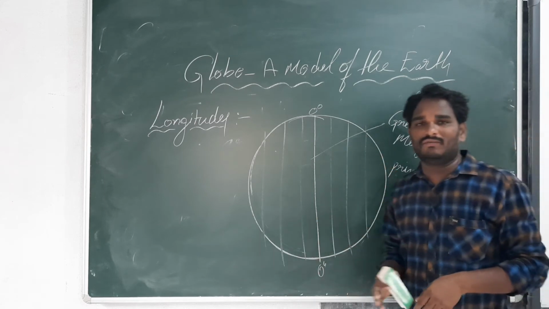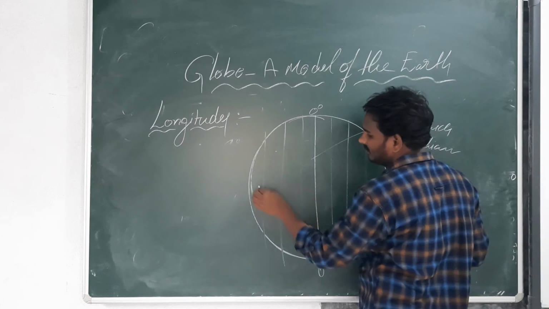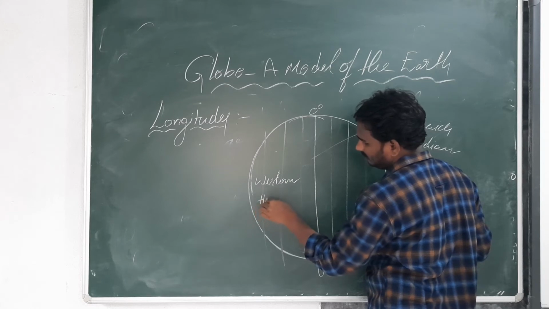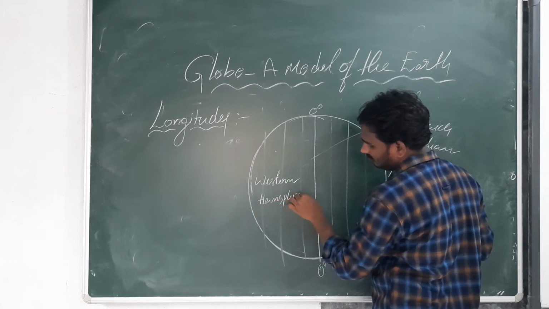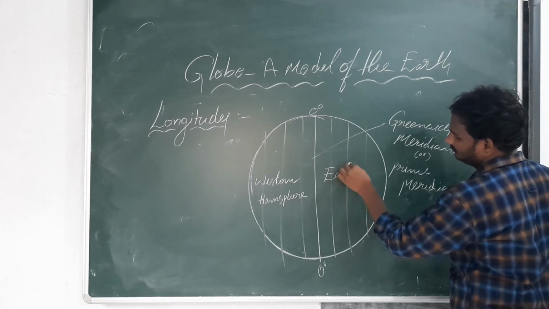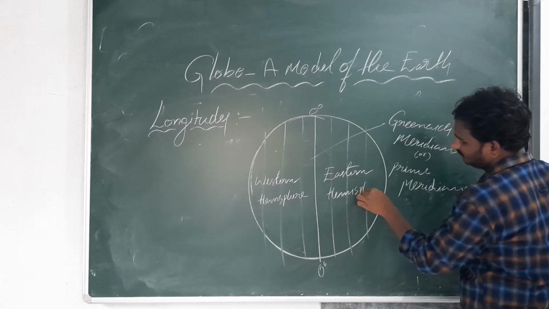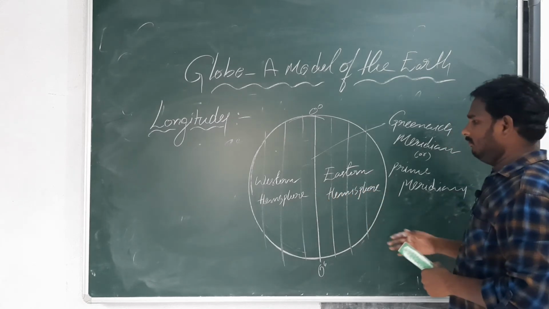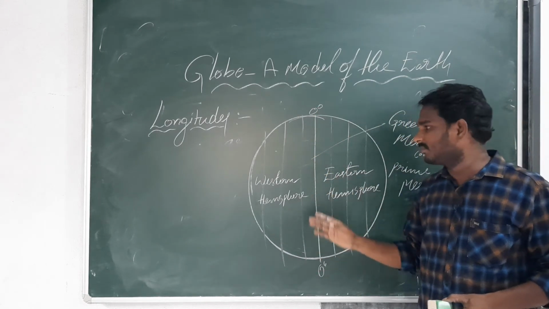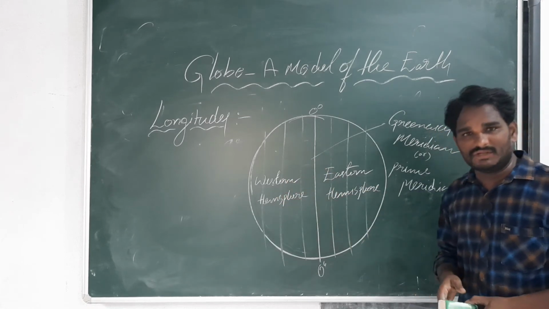The 0 degree longitude divides the earth into two equal parts. The western part is called the western hemisphere, the eastern part is called the eastern hemisphere.